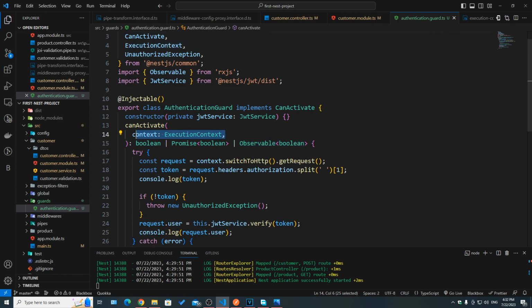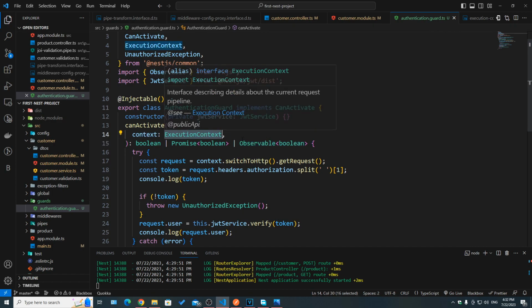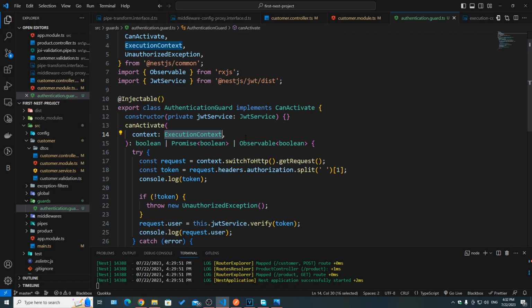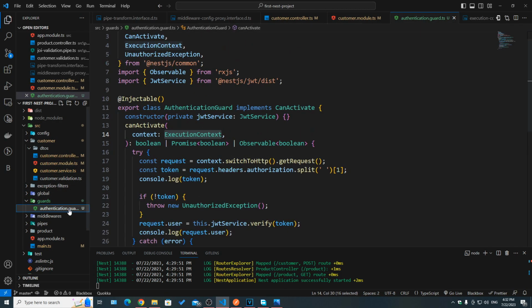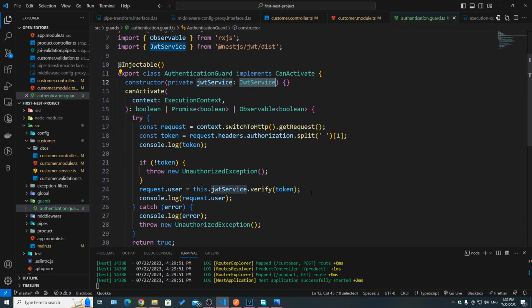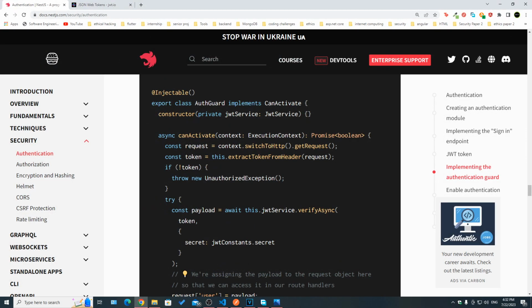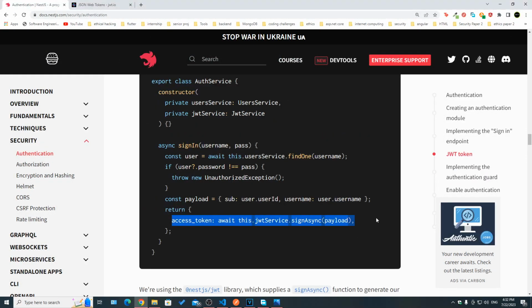And we've talked about the execution context and its advantage over using a middleware for validation of a user. And we've seen how we can also register the JWT module so that we can actually use the JWT service as well and inject it, so that we can verify a token and so that we can also sign a token like they have done here.